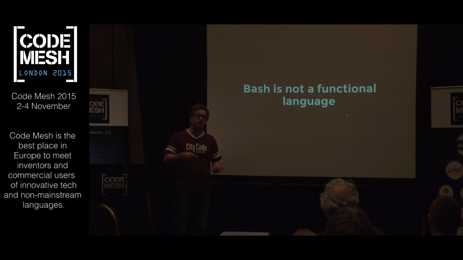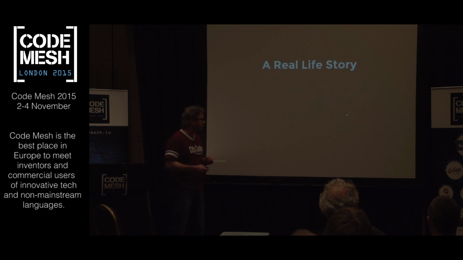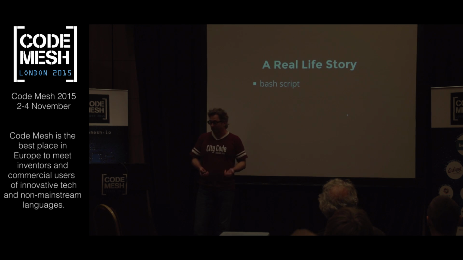But we're going to get into some functional stuff, so that's still going to come. All right. This is really a real life story. It involves a Bash script, a single Bash script. We're going to take a look at that. It's short, so we're going to be able to get through it. 140 lines, no problem. It's named CI.sh.